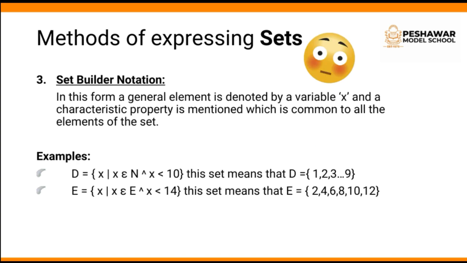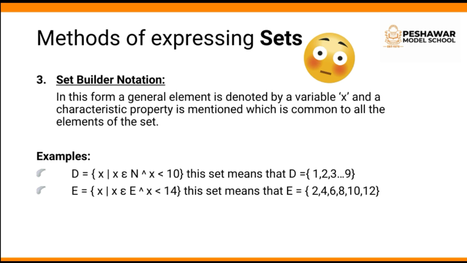The third form is set builder notation. In this form, a general element is denoted by a variable x and a characteristic property is mentioned, which is common to all the elements of the set. It means we use a condition for the elements of the set, and this condition is satisfied for all the elements. The first example is D equals to x such that x belongs to natural numbers and x is less than 10. This means the natural numbers that begin from 1 up to 9.